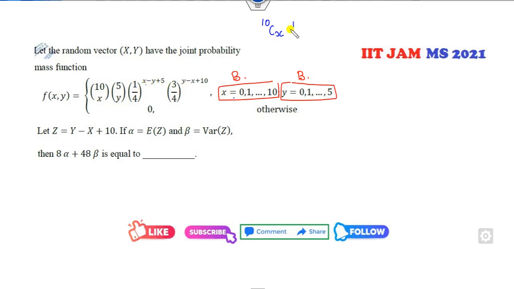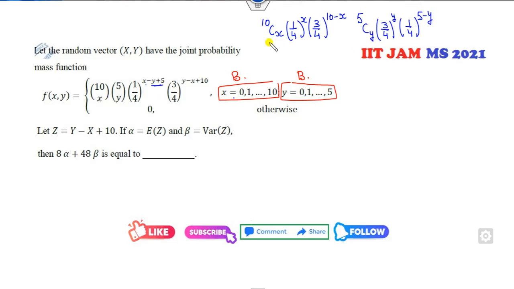So I can write this as 1 over 4 to the power x. The remaining part is 3 over 4 to the power 10 minus x. Fine. Look at the second part. 5Cy. Y will be 3 over 4 to the power y, and the remaining is 1 over 4 to the power 5 minus y.